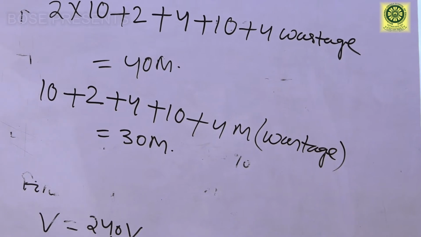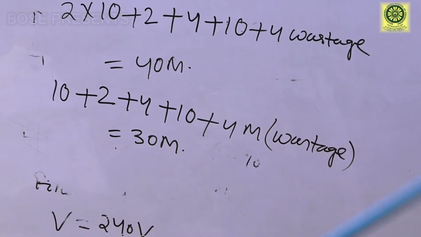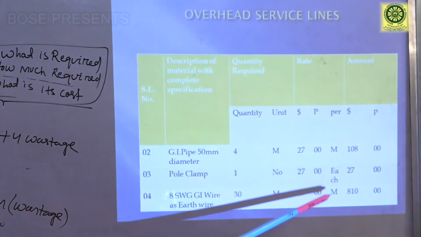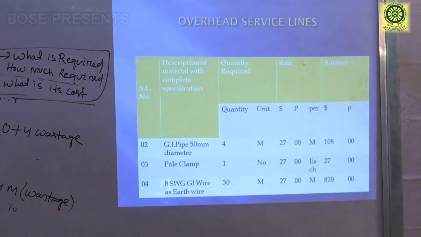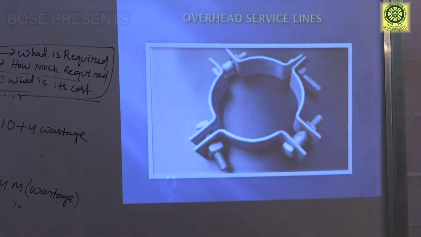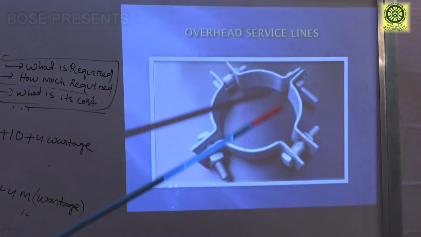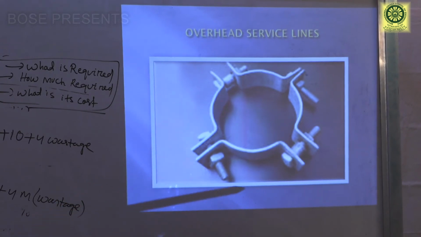So 1 meter of this earth wire is 27 rupees. So 30 meter will cost 810 rupees. Next is this, the pole clamp. What I have explained to you, this is the construction of a pole clamp.